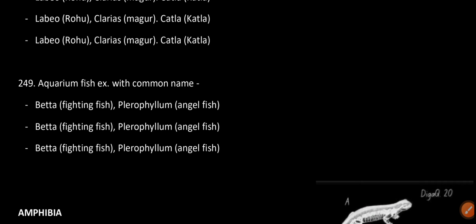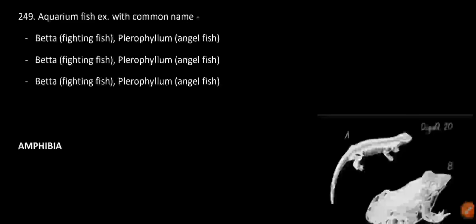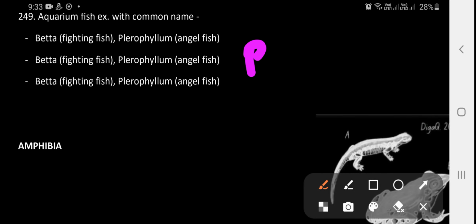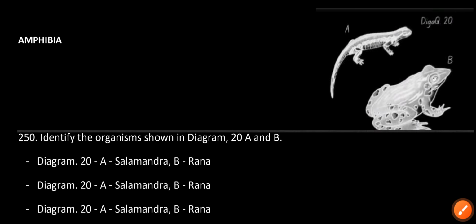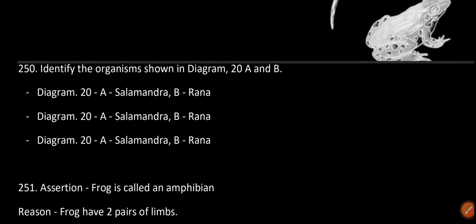Aquarium fish example with the common name: Betta, fighting fish, and Pterophyllum, angelfish.